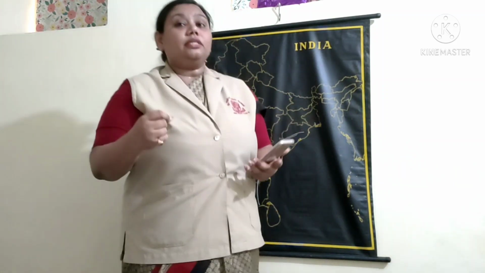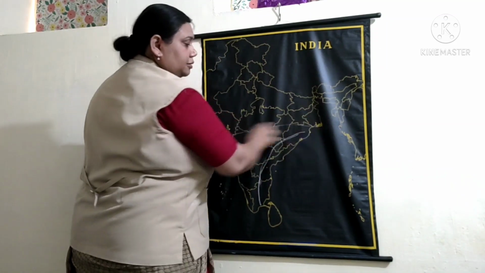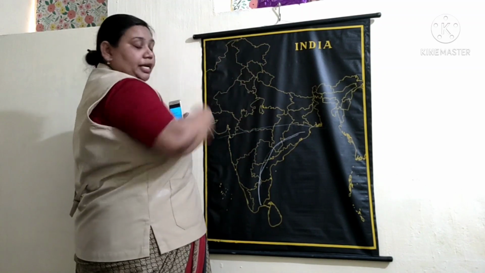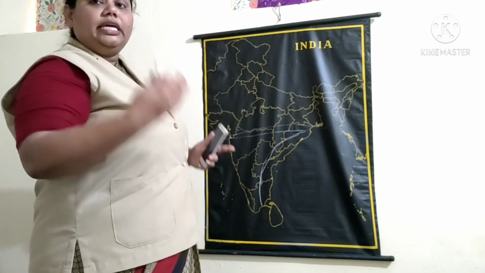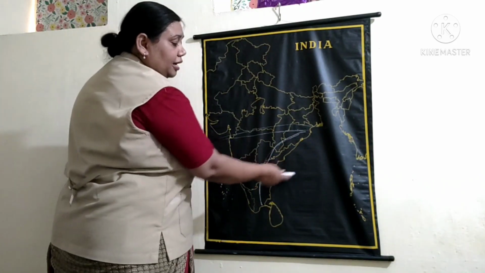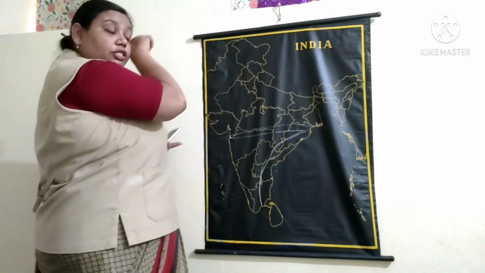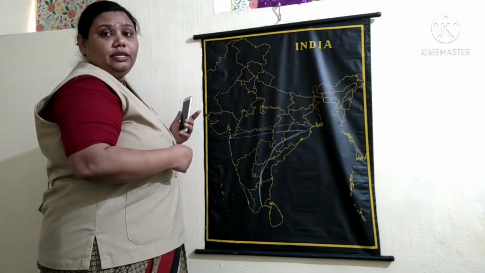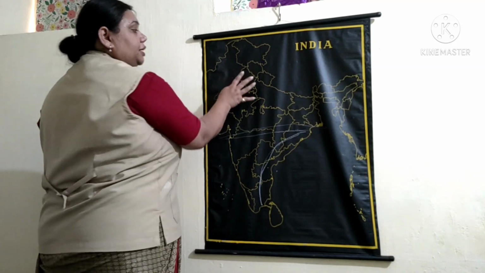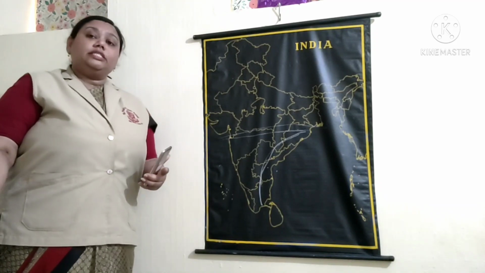Again, maximum summer is experienced where? In the northern part of India, till here. Okay, this is the northern part of India. So somewhere here you find that this is where the heat increases. Again, these are areas which are near the sea or the ocean. Yes, so they are experiencing a moderate type of climate. But here the heat keeps increasing in the summer season.